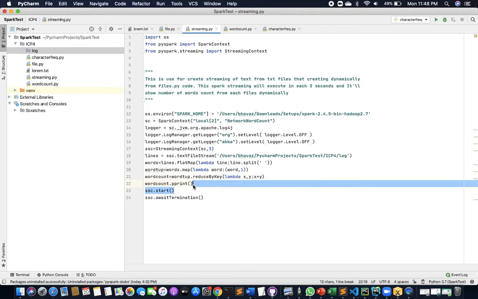And I'll be printing the words here. So in order to print, I need to start the streaming context, and the streaming context will be waiting in the terminal with this function. So let's just execute it.